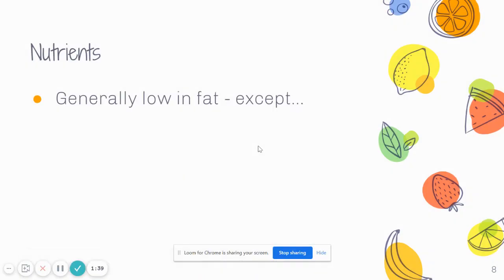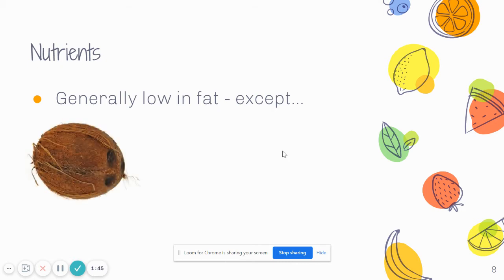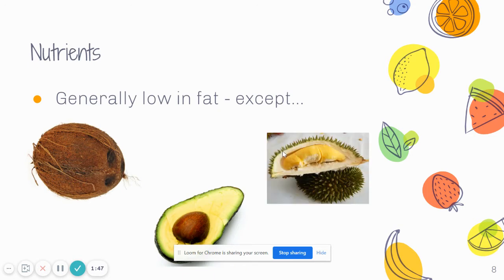Fruit are usually low in fat, except for the following 3 foods. They are coconuts, avocados, and durian. Coconuts are quite high in saturated fat, whereas avocados and durians are high in monounsaturated fat, which are the good fats.